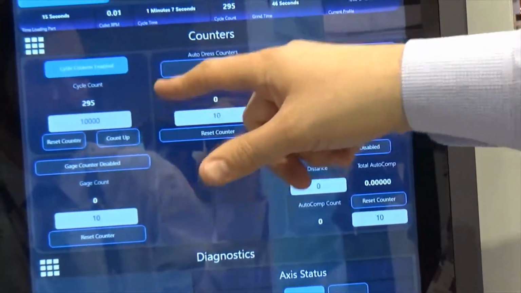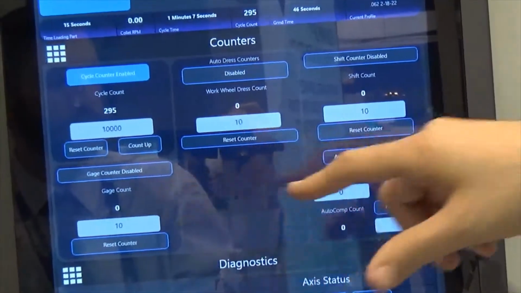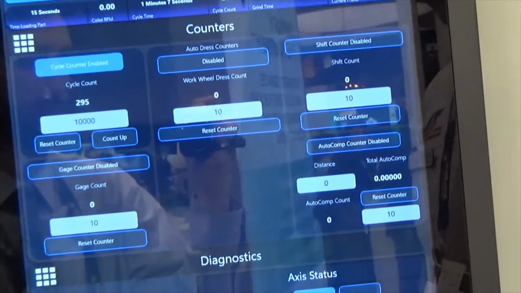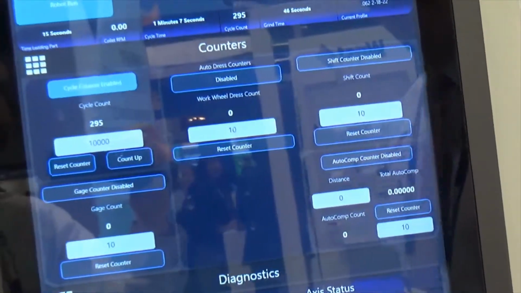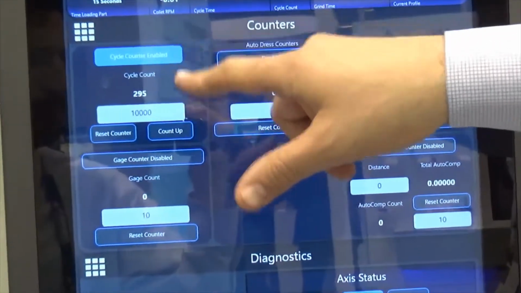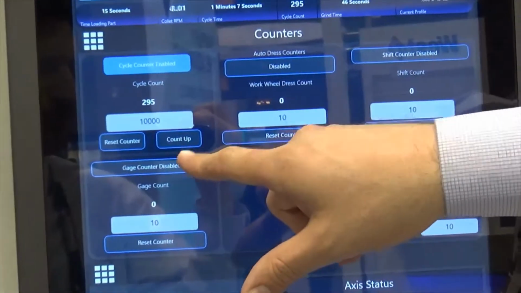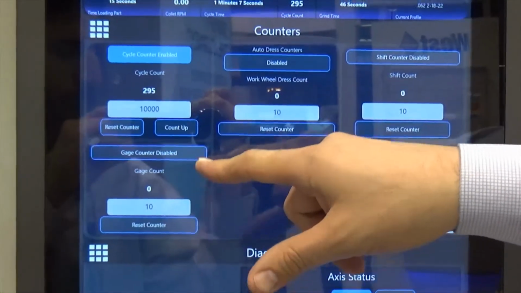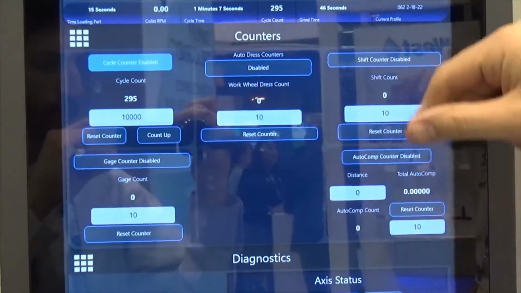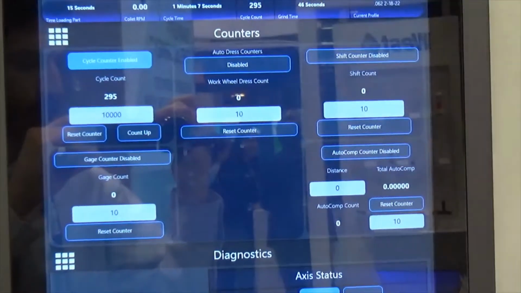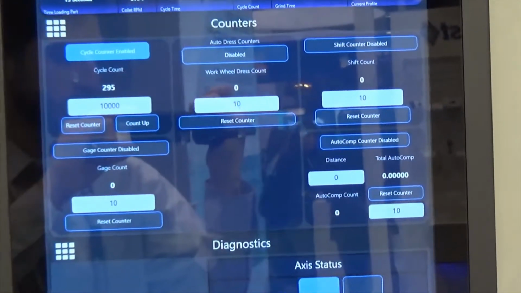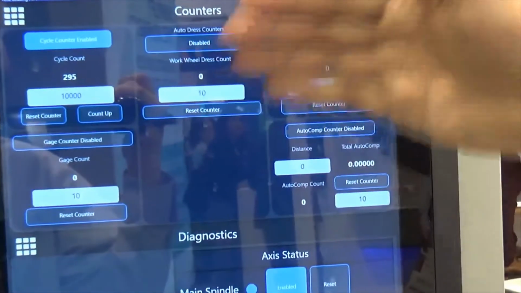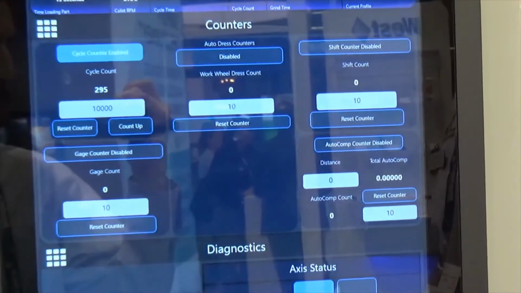Cycle counters, auto comps, gauge counters are all controlled on the counter screen here. So we can count the amount of cycles that's been performed on the machine. You can set a gauge counter up to pause the machine and alert the operator on when they will need to gauge the needle. We'll have the auto dress set so that it'll pause the needle manufacturing process, dress the wheel, and then continue to make the product.